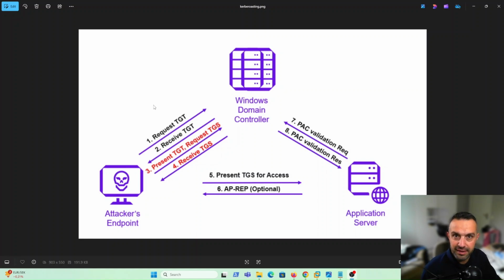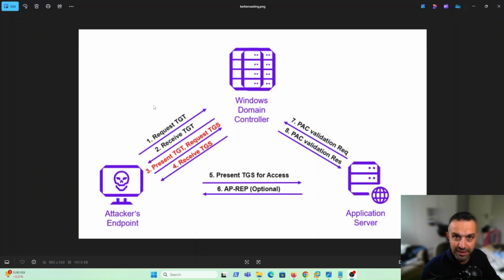Any authenticated user can request TGS tickets from the SPNs. But what is an SPN? SPN stands for Service Principal Name. An SPN is a unique name that identifies a service instance in Active Directory. It's tied to a user or computer account running that service. These tickets can be dumped and cracked offline.